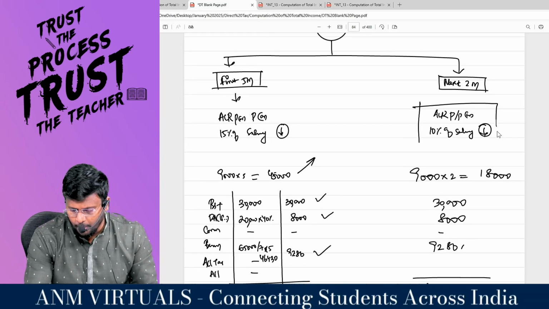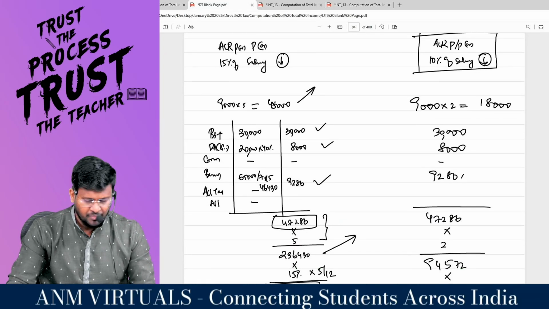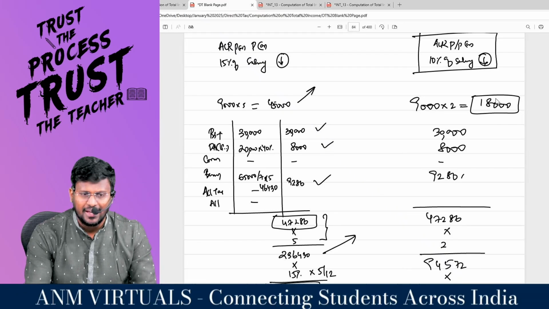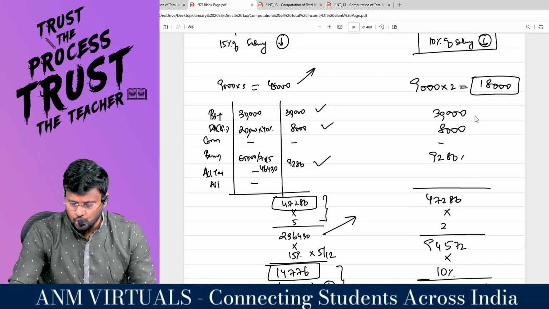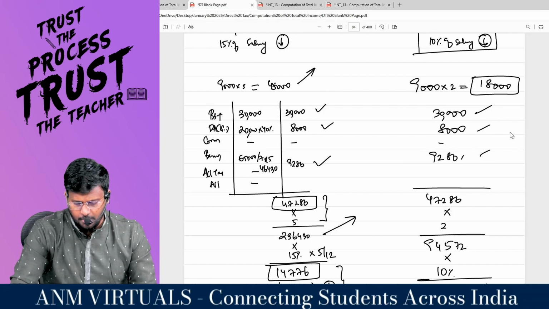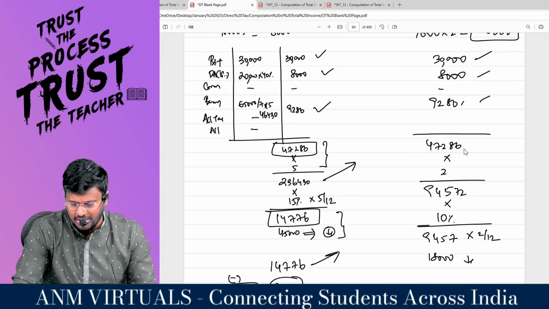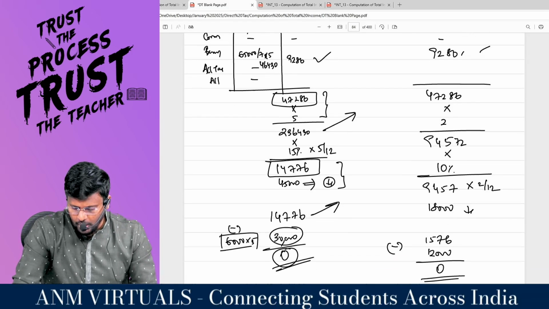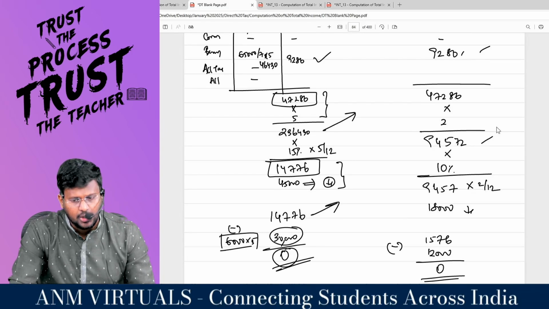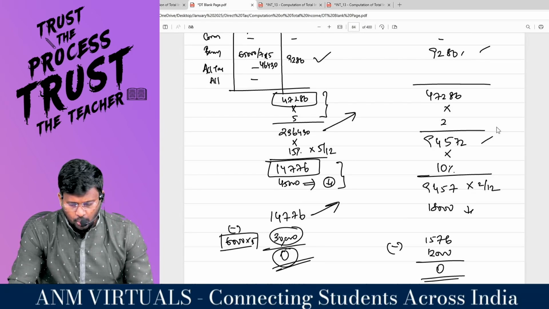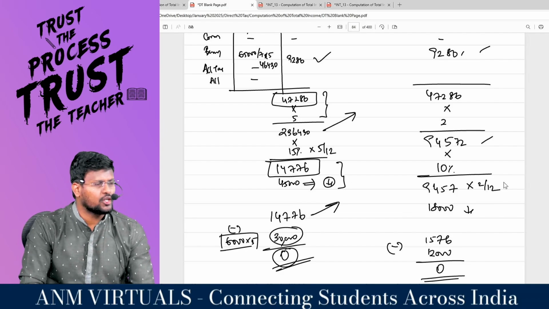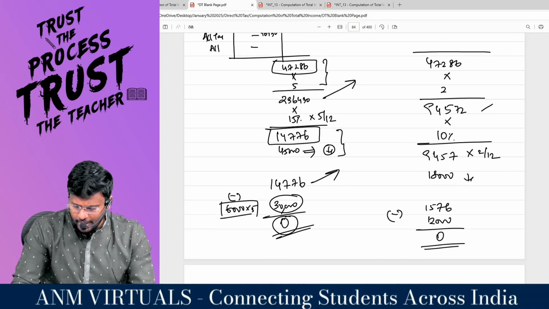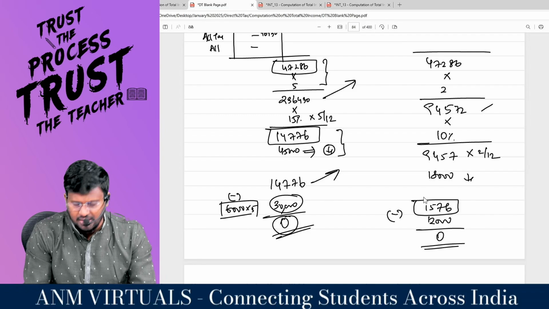Actual lease rent paid or payable or 10% of salary, whichever is lower. So 9,000 into 2 comes to how much? 18,000. This is the actual lease rent paid. Then coming to the salary, 2 months salary: 30,000 per month, 8,000 per month, 9,286 per month, total 47,200 into 2 comes to 94,572. Into how much percentage? 10%. But I can't take 10% for the entire year because that is only for 2 months. Into 2 by 12 comes to only 1,576.